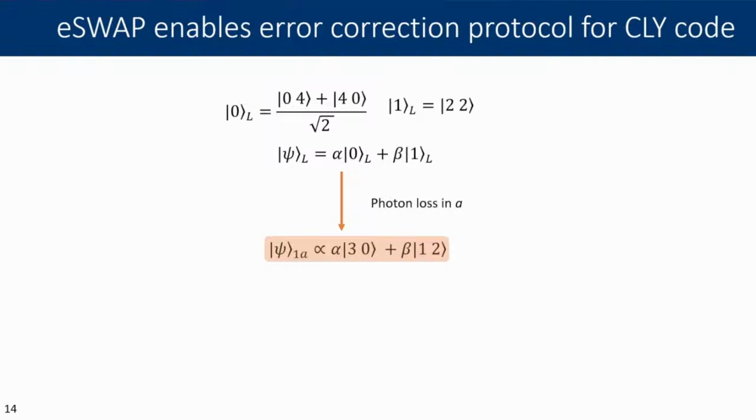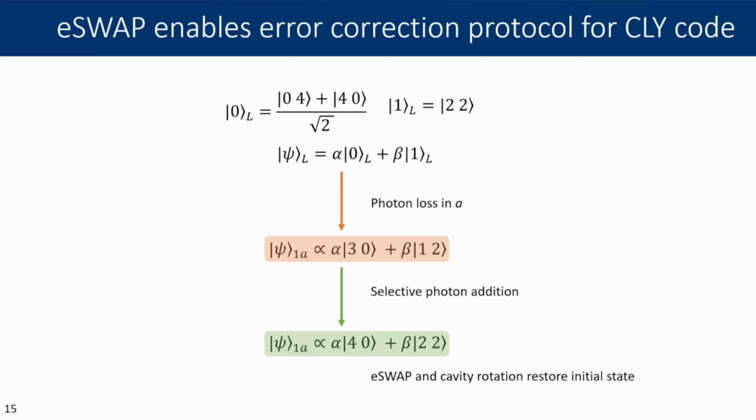And if we're assuming at most single photon loss errors and you measure odd parity in the A cavity, you can then deduce that there was a single photon loss error. You can then perform selective photon addition, followed by exponential swap and a cavity rotation, much like I had just shown you for state preparation. It's actually exactly the same operation, just with different angles.